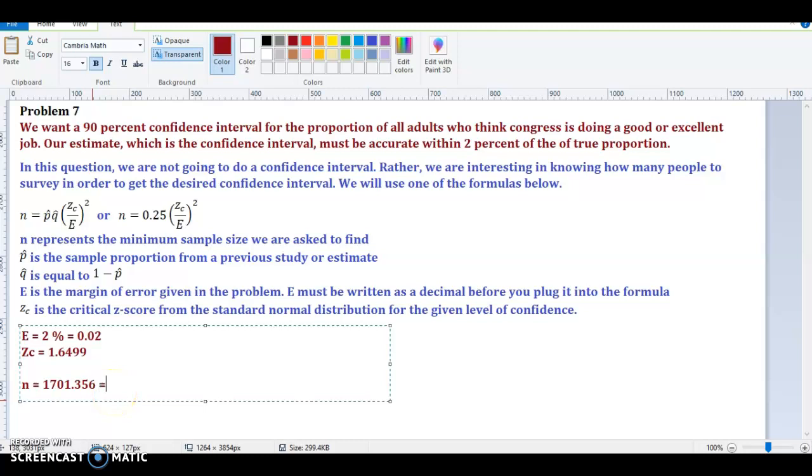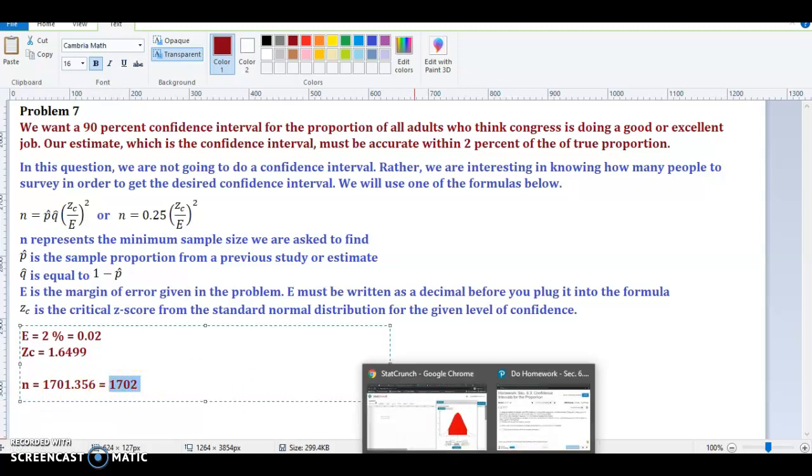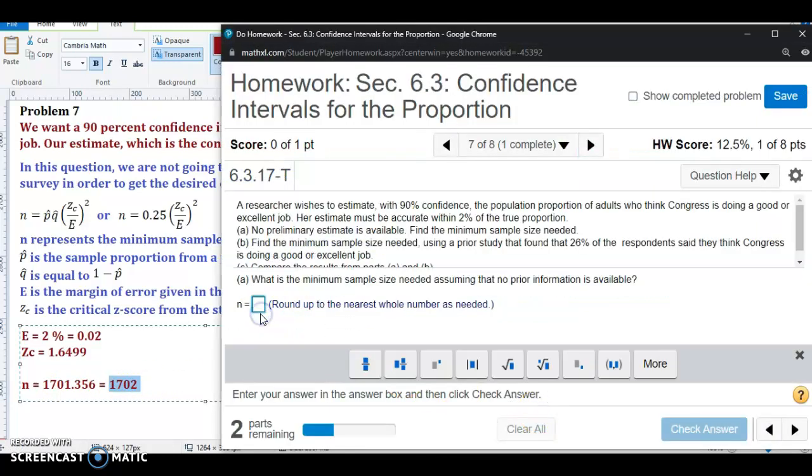that up to 1702. So if no preliminary estimate is available, we would need to survey this many people to create our 90% confidence interval with a margin of error of 2%. So again, when you round this up to the nearest whole number, it gets rounded up to 1702. So the answer to this question is 1702.